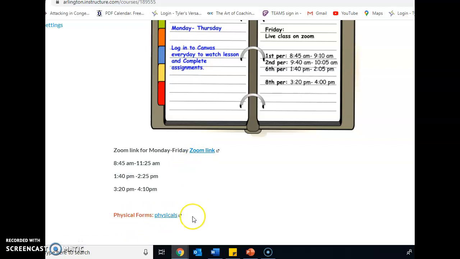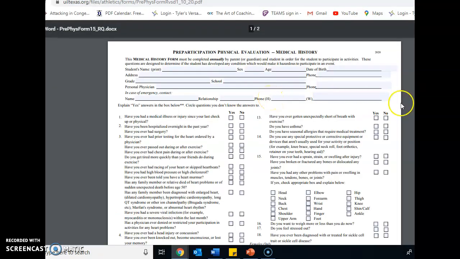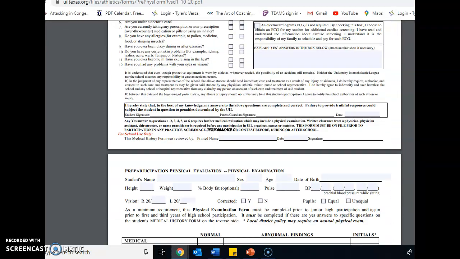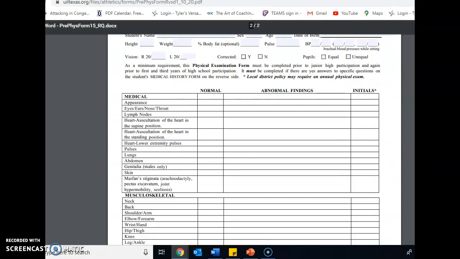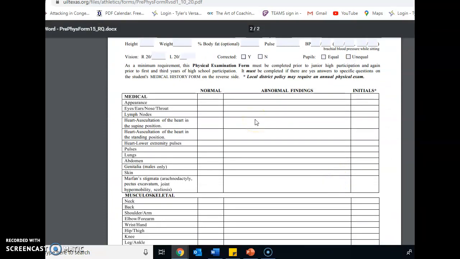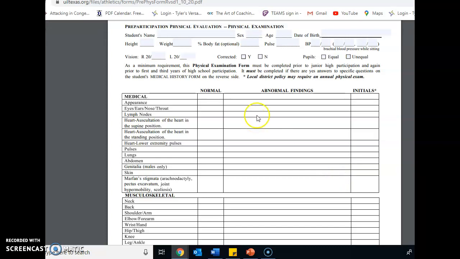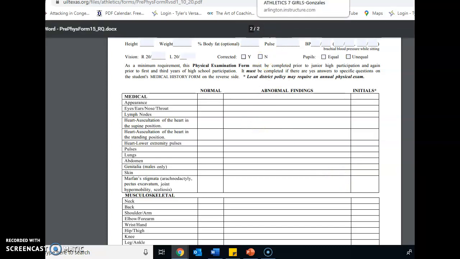Right here is a link that you'll go to for the physical forms for whenever you need to start working out in person. Then you'll need to click on this and it will take you to this right here, which is where your parents will fill out the medical history form. And then down here is the part that you'll take to a doctor, and the doctor will have to fill that out in order for you to start working out in person when we start doing the in-person workouts and the strength and conditioning.